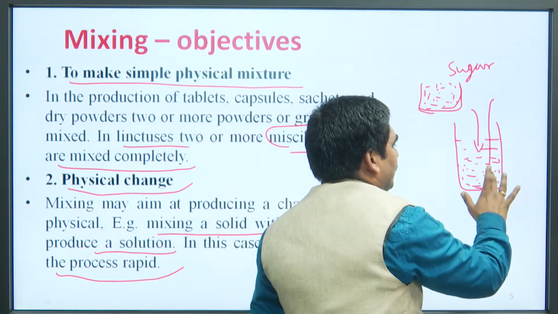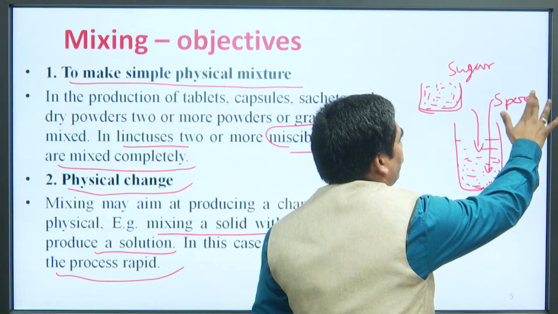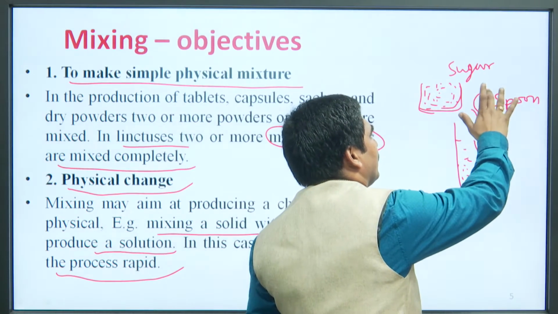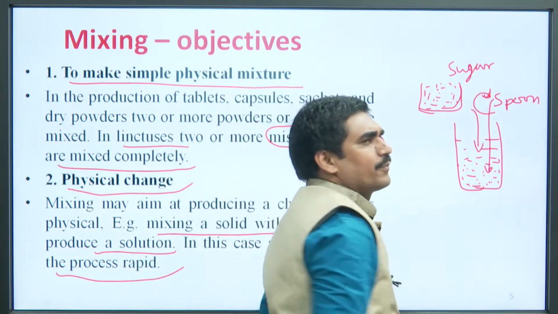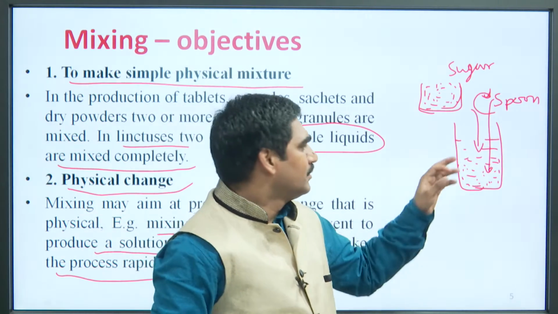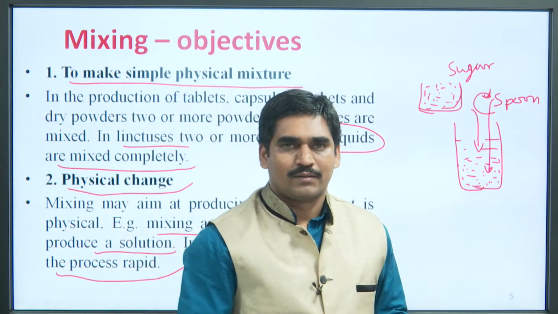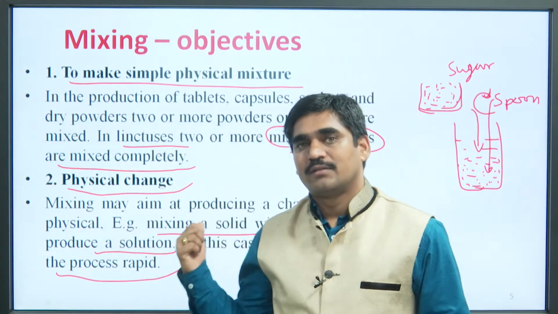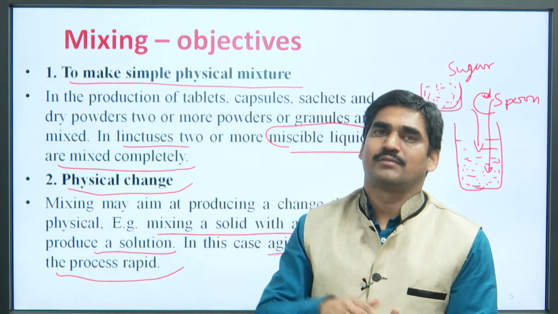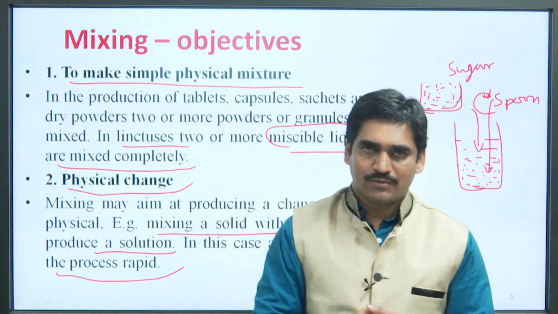After that you take a spoon and start stirring, moving the spoon in any direction. So, due to this agitation or stirring, sugar dissolves quickly in this solution. So, if you want the process to be rapid, then we can go for agitation of the solution.